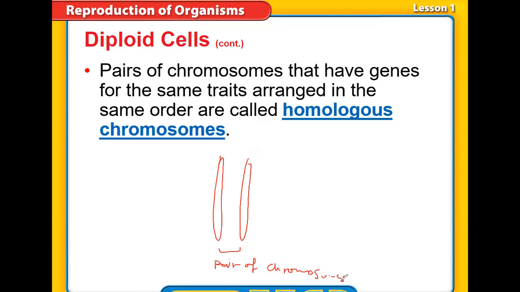So why are they similar? They are similar in the sequence of genes, which means this part represents a gene and that part represents a gene.